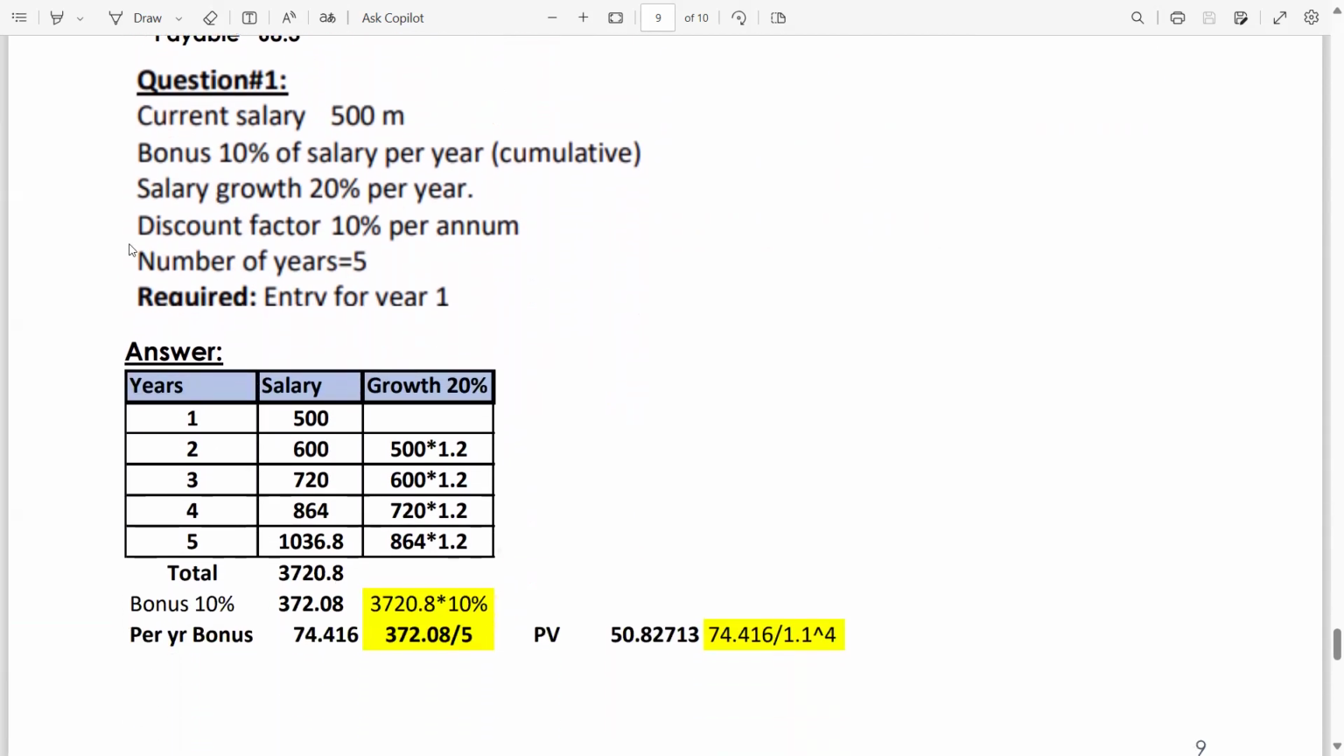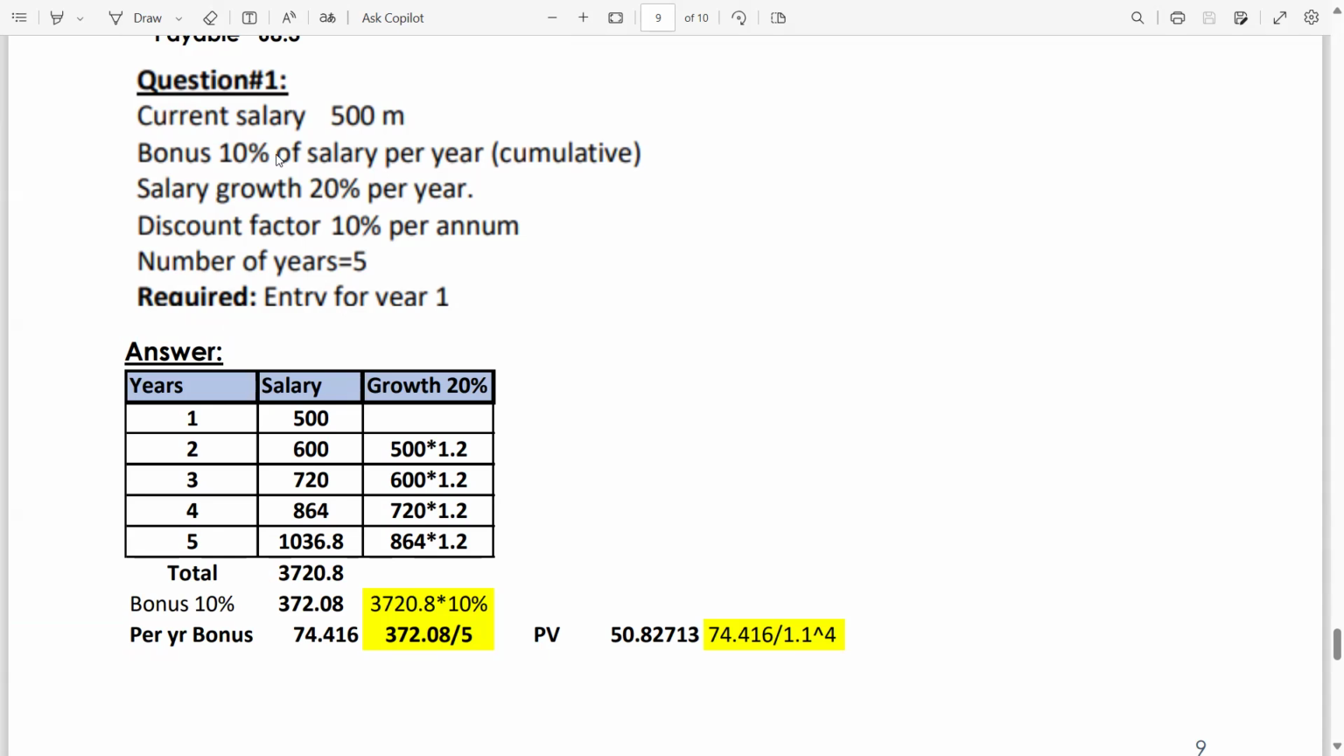Okay, there is a question. Current salary is 500 million, bonus 10% of salary per year, cumulative salary growth 20% per year, discount factor 10%, number of years 5. There is a table. First you have to write the number of years: 1, 2, 3, 4, 5. We will just have to make the entry for year 1. Okay, now current salary means at year 1 the salary is 500.